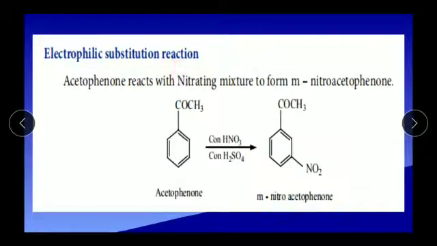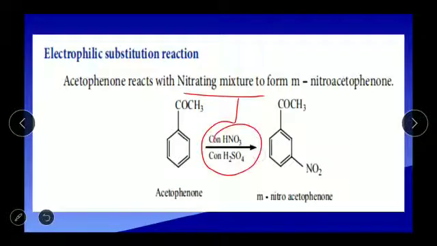Electrophilic substitution reaction of acetophenone. Acetophenone reacts with nitrating mixture. We already know what nitrating mixture is: the mixture of concentrated nitric acid and concentrated sulfuric acid. Here also the substitution takes place in the meta position.